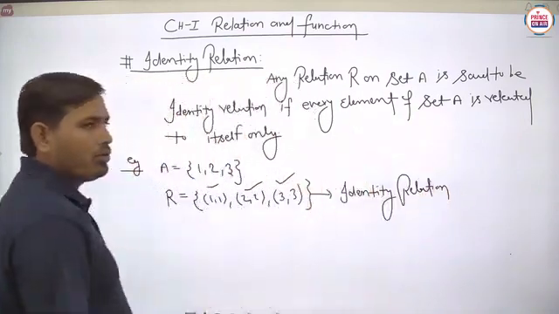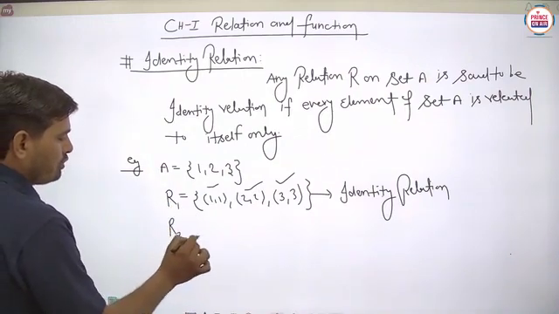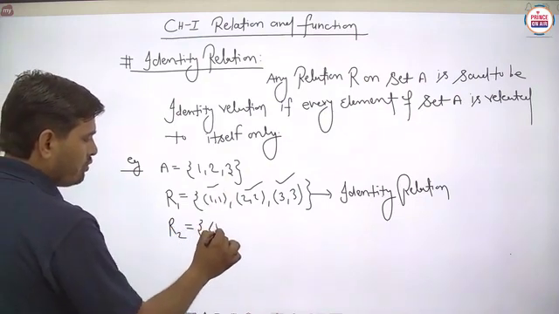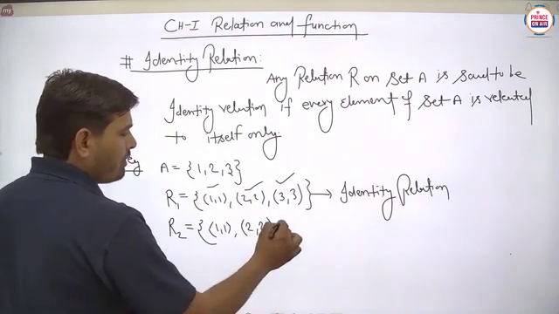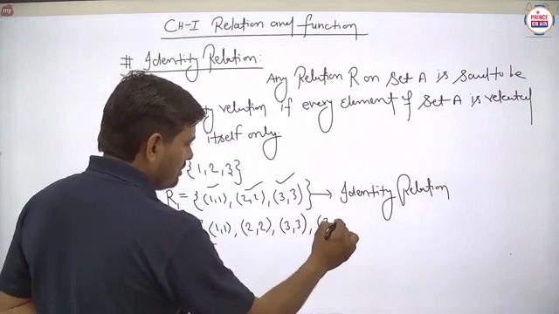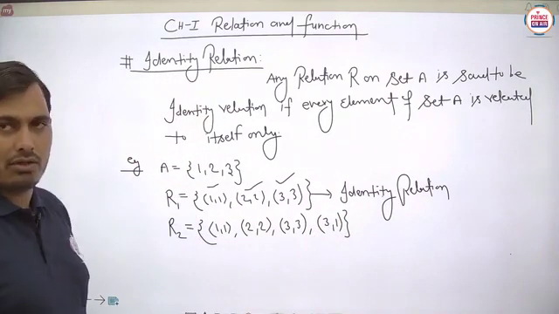Now we have to take another example. So suppose this is another relation R2. Suppose on this particular set A we have to define another relation. Suppose we write (1, 1), then (2, 2), then (3, 3), and then we have to write (3, 1). Is it clear? This can be any relation on this particular set. Is it clear?